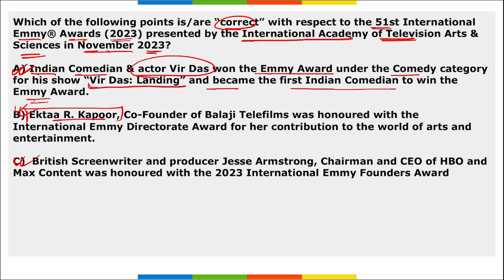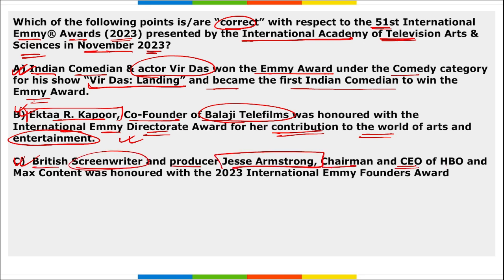Then Ekta R. Kapoor, the co-founder of Balaji Telefilms, was honored with the International Emmy Directorate Award for her contribution to the world of arts and entertainment. Absolutely right. And C. British screenwriter and producer Jesse Armstrong, the chairman and CEO of HBO and Max Content, was honored with the 2023 International Emmy Founders Award. So all these three options are right.